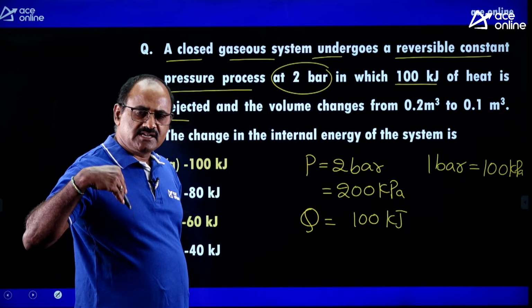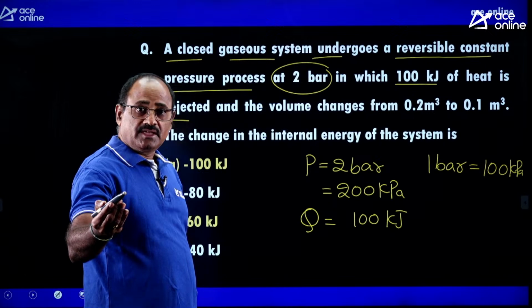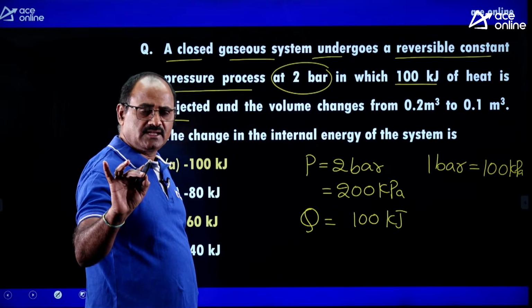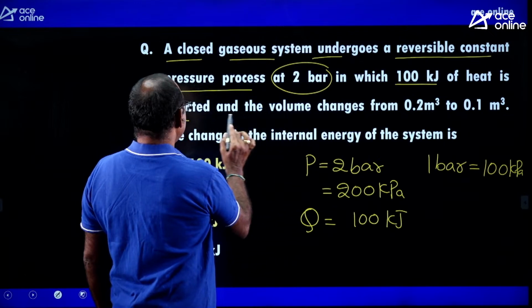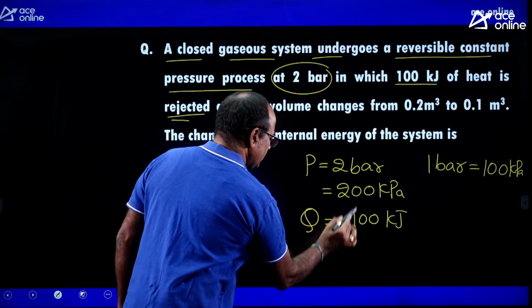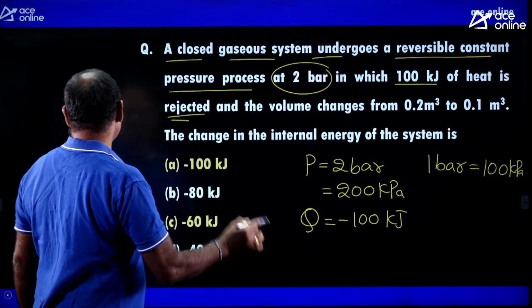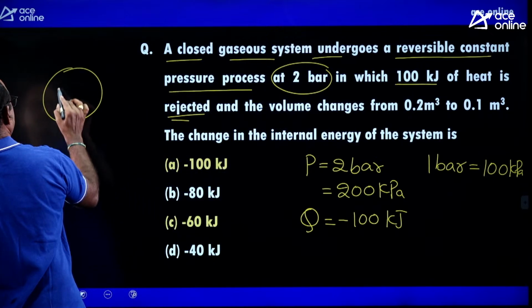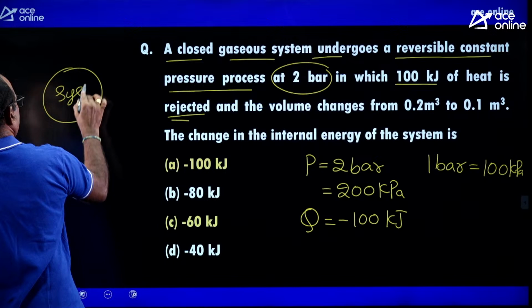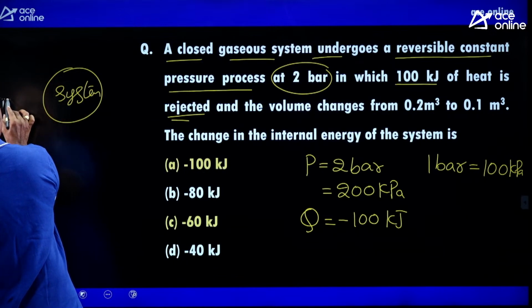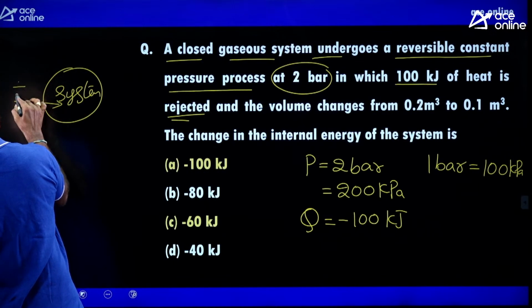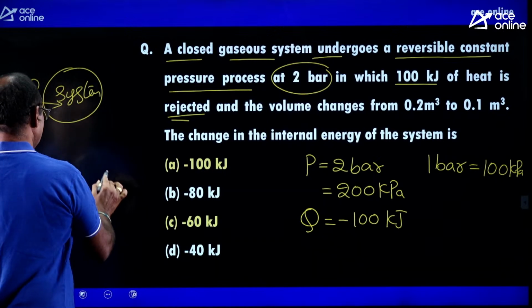Thermodynamically, heat supplied is taken as positive, and heat rejection should be taken as negative. Since it is rejected, heat should be marked with a negative sign. Let this be your system. If heat is entering the system, that kind of heat is taken as positive heat.